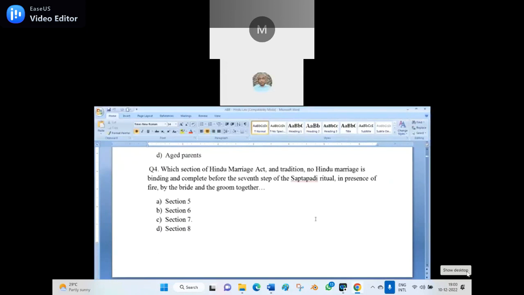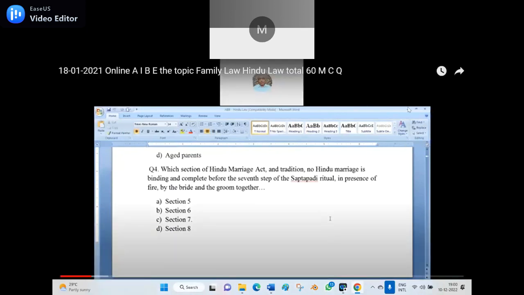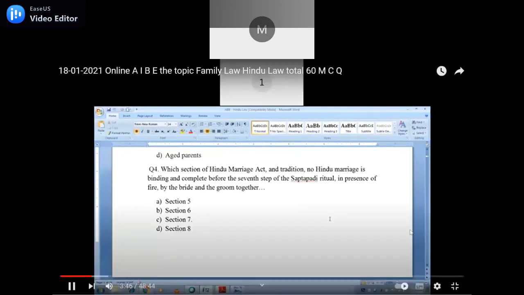Fourth question. Which section of the Hindu Marriage Act and tradition says: no Hindu marriage is binding and complete before the seventh step of the Saptapadi ritual in presence of the fire by the bride and the bridegroom together? Which section says? Section 5, 6, 7, 8. Section 7 says the Saptapadi.